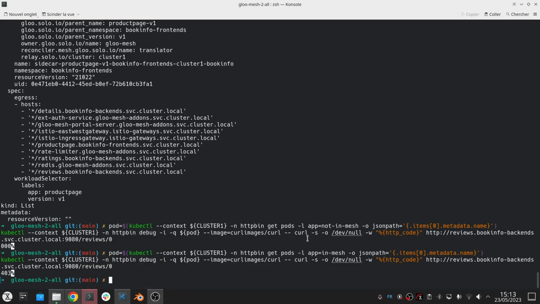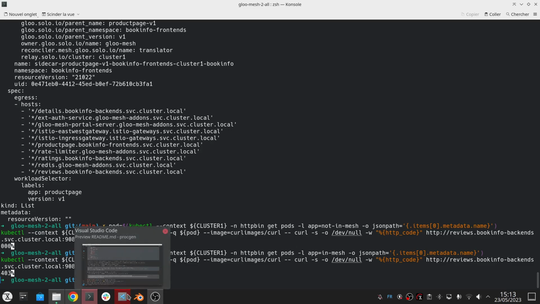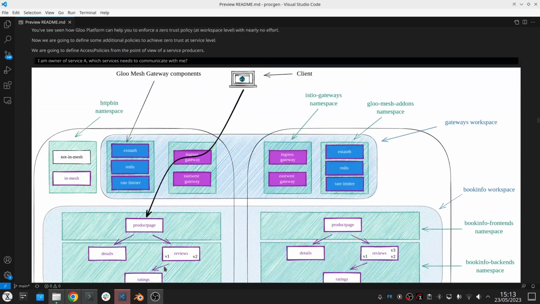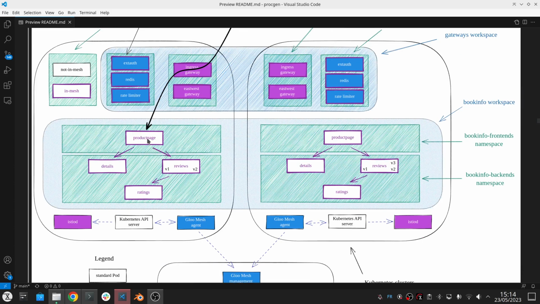So you can very easily set up zero trust using this workspace abstraction, but you can also decide that you want to be more fine-grained because you don't want all the services in the workspace to communicate together. You remember here, for example, you can configure it in a way that I don't want all the services to communicate in any order, because ratings should not be accessed by product page directly, for example.